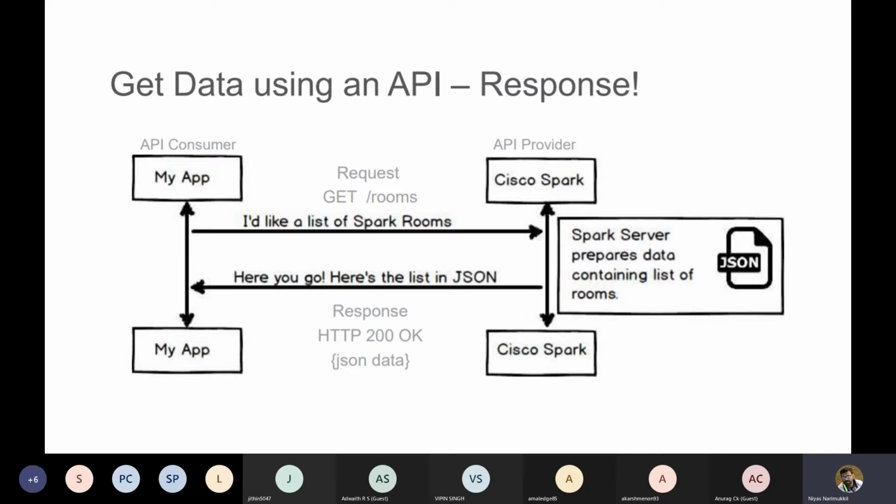The API provider responds to a specific request with the list of rooms in JSON format. So all the responses we get come in the form of JSON. Is that clear? Then I will tell you about what JSON format is. Up to this, is it clear? Any questions?